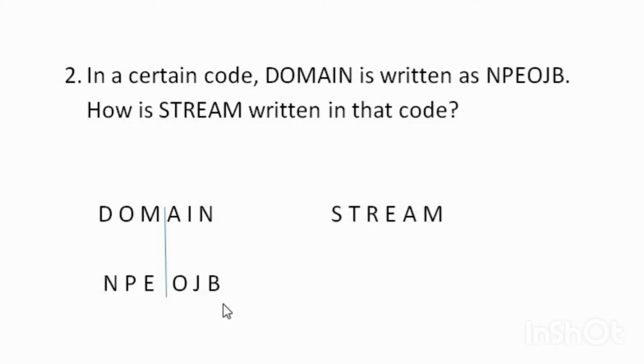Similarly, AIN and OJB, the next letter of A is written here. The next letter of N is written here, O. And the next letter of I, it is written here, that is J. Like this. Similarly, how is stream written in that code? We can divide stream into 2 parts, STR and EAM.